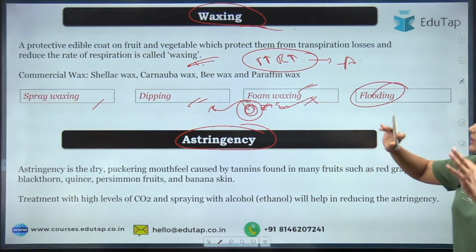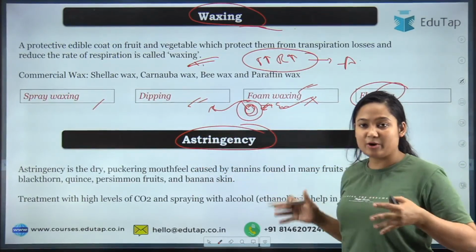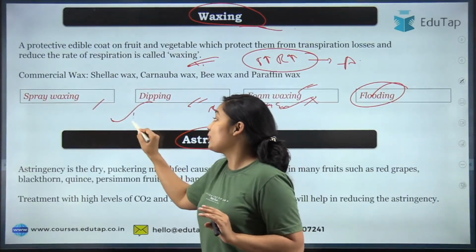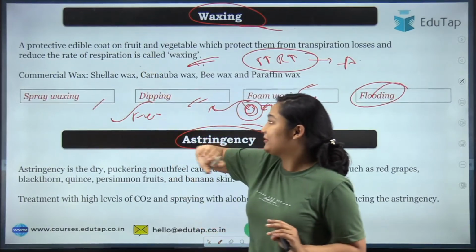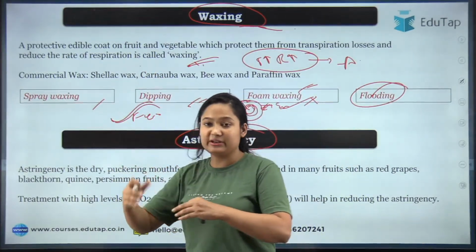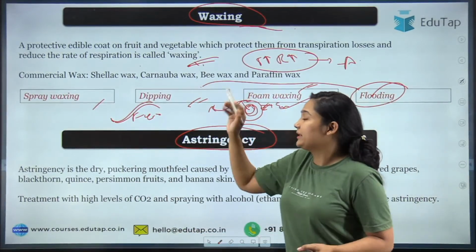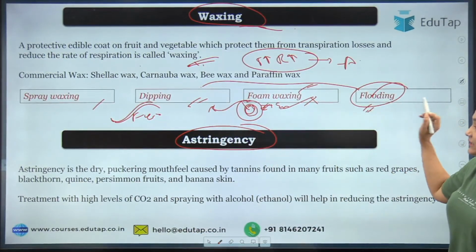Now flooding: when you have a lot of product, you take the product and allow it to be flooded. Whatever wax you are taking, you allow it to flood, and it will coat. So it is a kind of dipping, but it is used when the product quantity is very high.